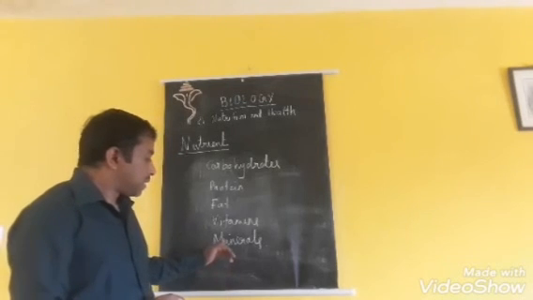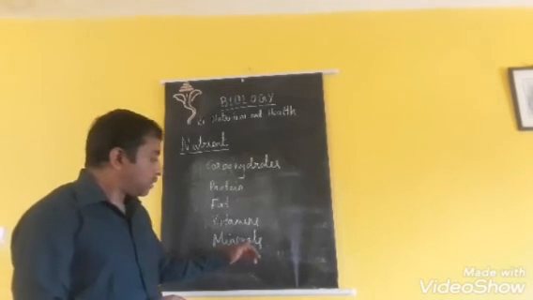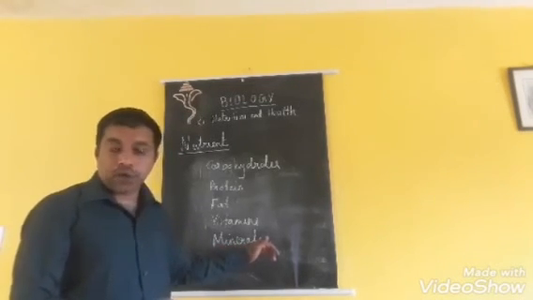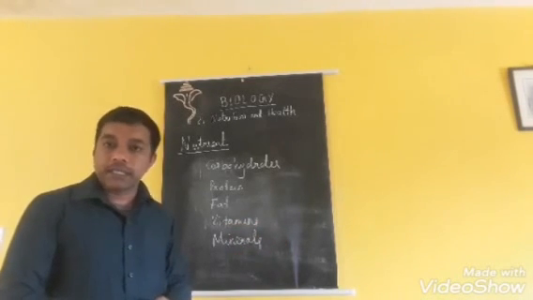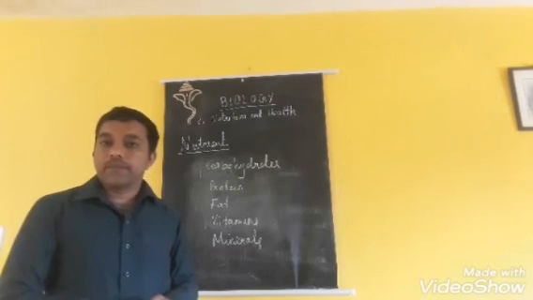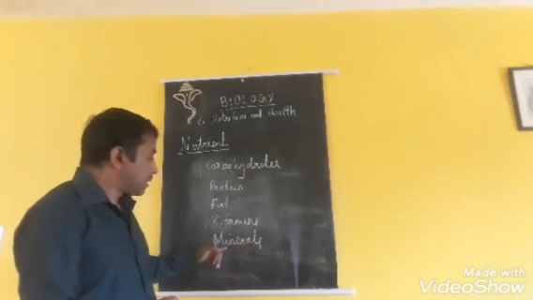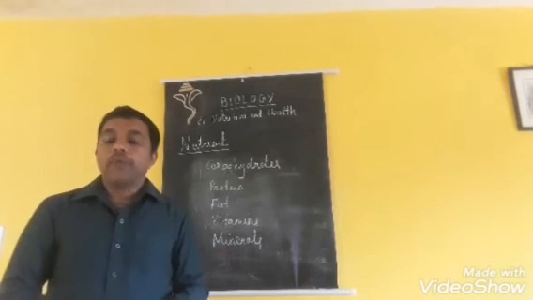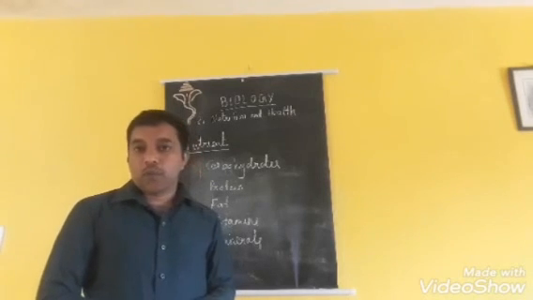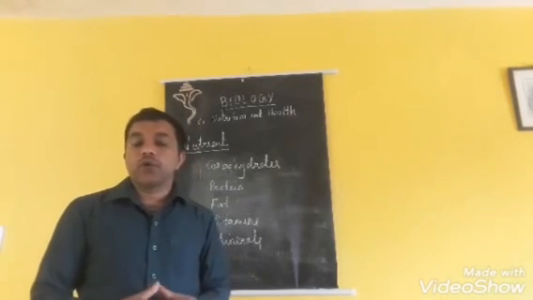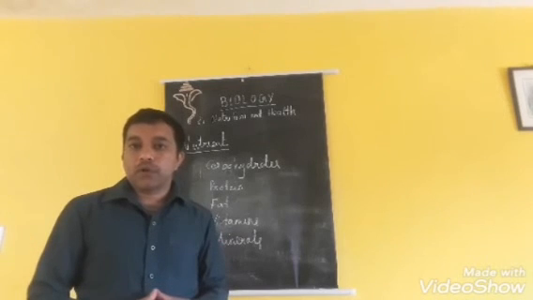And next is minerals. Minerals are inorganic and are found in our body, in the teeth, bones, muscles, nerve cells, like that. There are 2 different types of minerals, micro and macro minerals. Macro minerals are needed in larger amount. Micro minerals are needed in lesser amount.